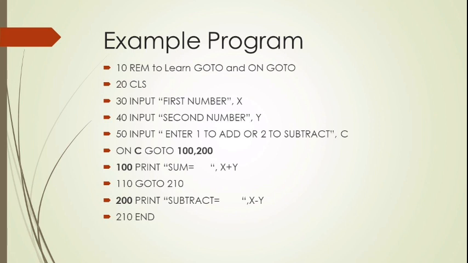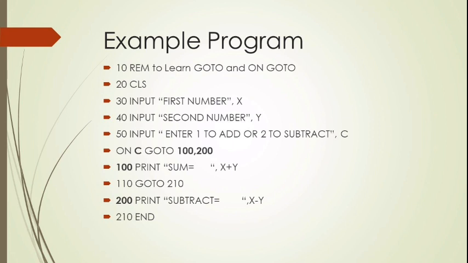Next, INPUT: enter 1 to add or 2 to subtract. You understand, isn't it? So this is the condition. If you give 1, it will go for addition. If you enter 2, it will go for subtraction. Right? So see the next line: ON C. That is, if C is 1 it will go to 100. If you give C as 2, it will go to 200. Can you find? 1 means it goes to 100 for doing addition. Next, if you give 2, it goes for subtraction.